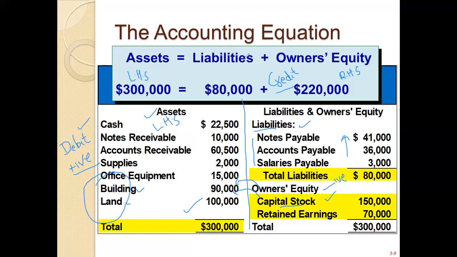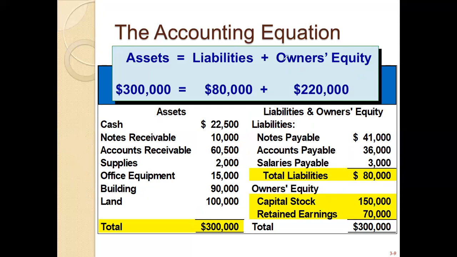Fine. Now we can go back. So our final finding is that our assets are on the left hand side, and our assets are the debit, and our liabilities and our equity are the credit.